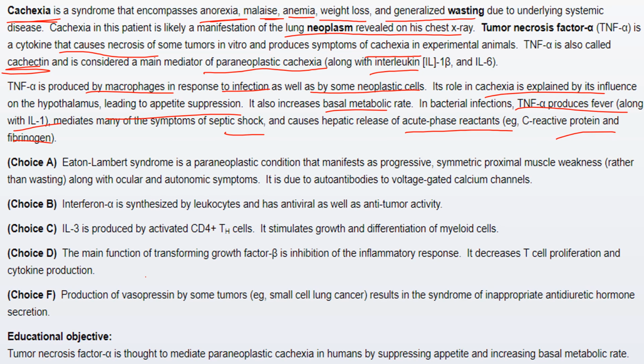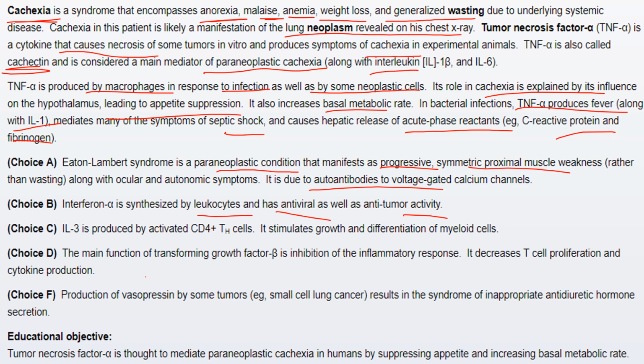Other options were incorrect. In choice A, Eaton-Lambert syndrome is a paraneoplastic condition that manifests as progressive symmetric proximal muscle weakness rather than wasting, along with ocular and autonomic symptoms. It is due to autoantibodies to voltage-gated calcium channels. In choice B, interferon alpha is synthesized by leukocytes and has antiviral as well as anti-tumor activity. In choice C, interleukin 3 is produced by activated CD4 plus T helper cells. It stimulates growth and differentiation of myeloid cells.